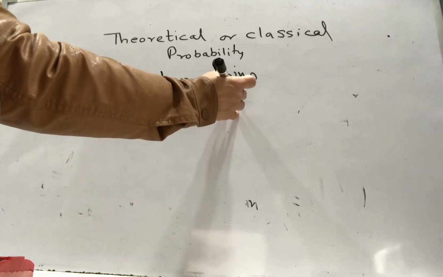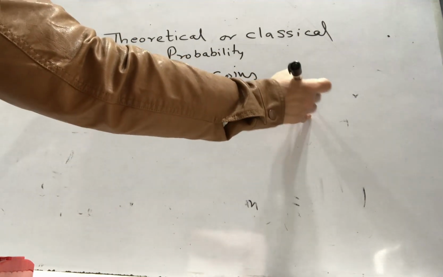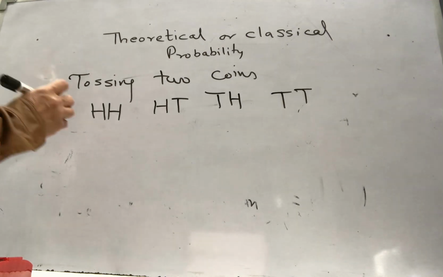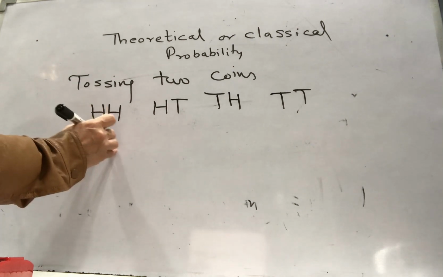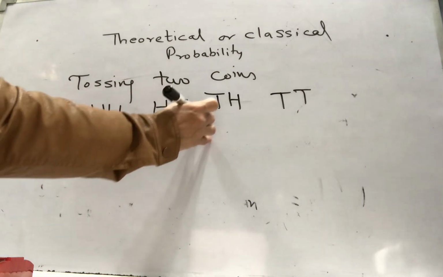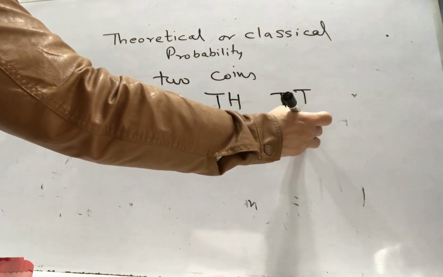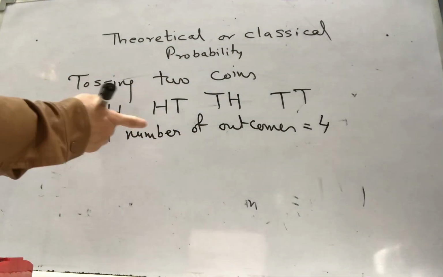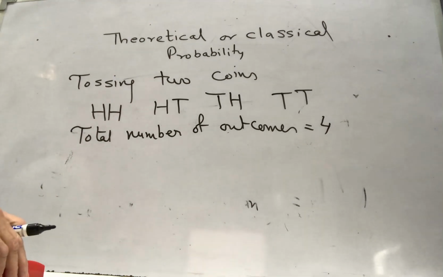First can get tail, second can have head, and both can show tail and tail. So in this case, if they ask what is my total number of outcomes, the total number of outcomes is 4.